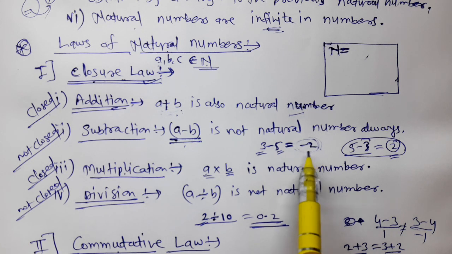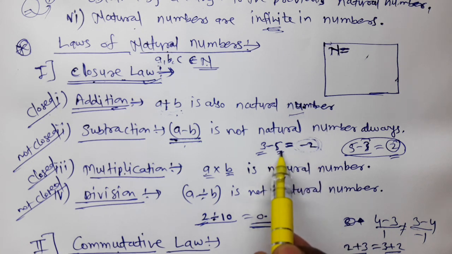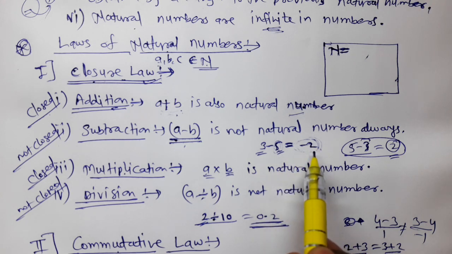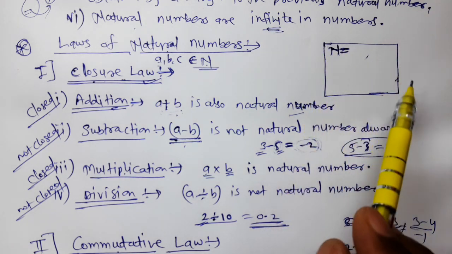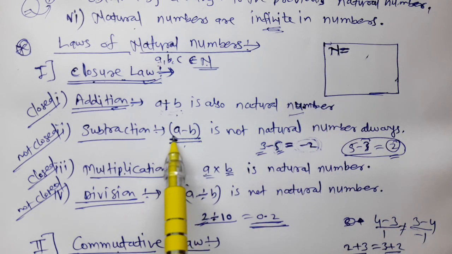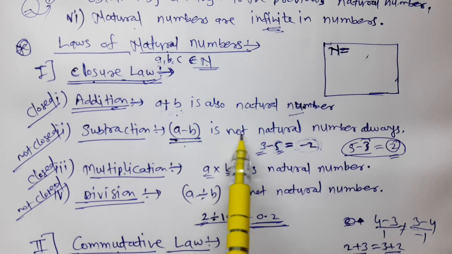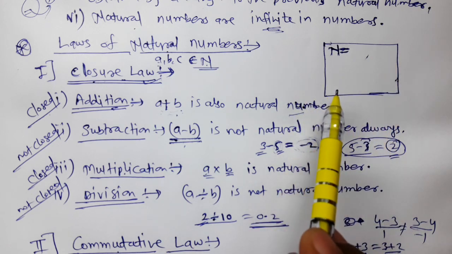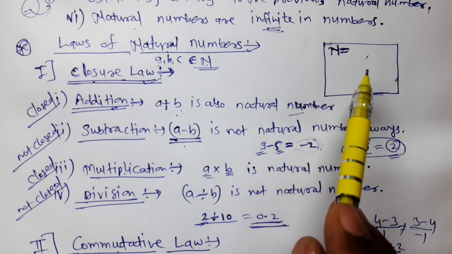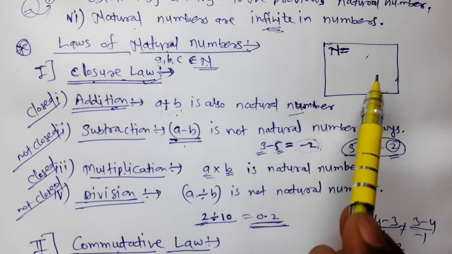But whenever we subtract a greater number from a smaller one, we get negative numbers, which are not natural numbers. So what does closed mean? After taking this operation, we should get numbers which are in this box itself, but we are getting numbers which are not in this box, so it is not closed.